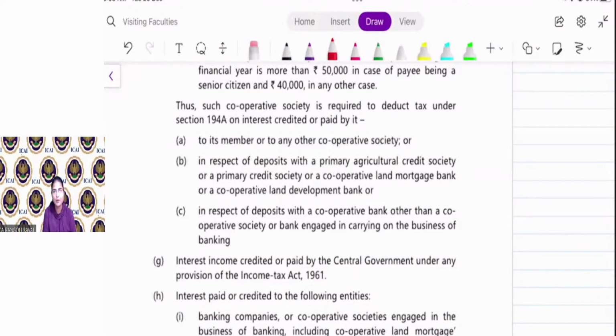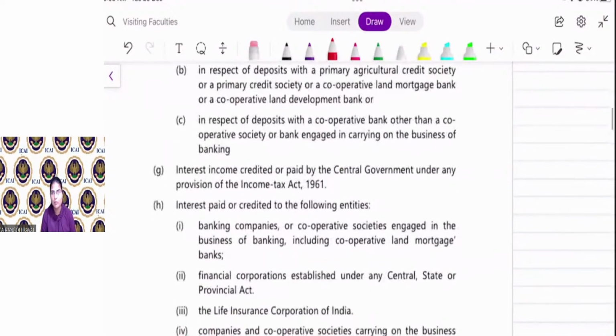Or in respect of deposit with a primary agricultural credit society or primary credit society or a cooperative land mortgage bank or cooperative land development bank. Or in respect of deposit with a cooperative bank other than a cooperative society or bank engaged in the business of banking. Interest income credited or paid by the central government under the provisions of the Income Tax Act 1961.